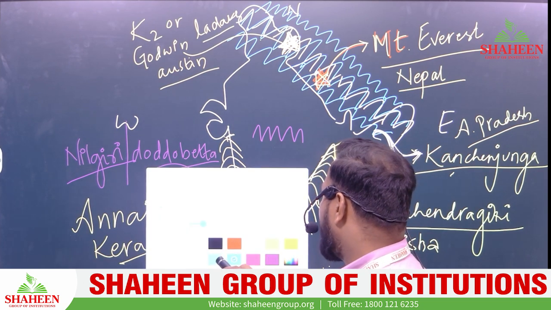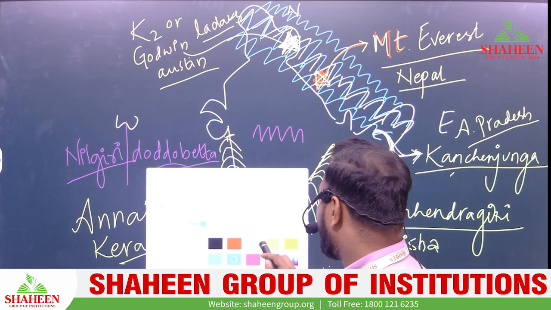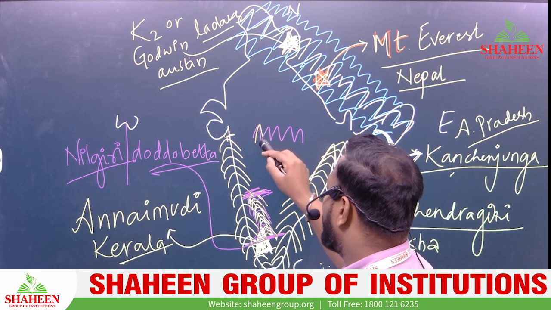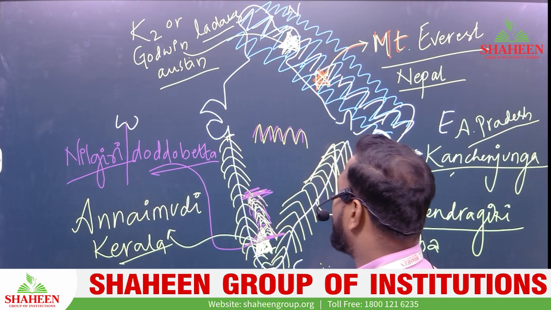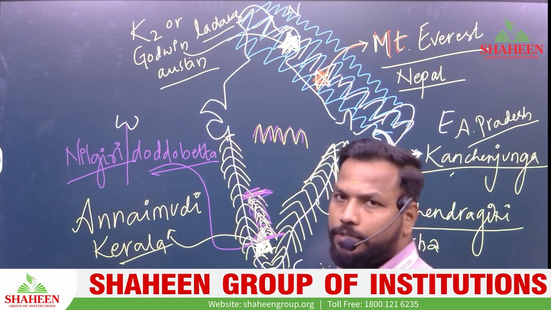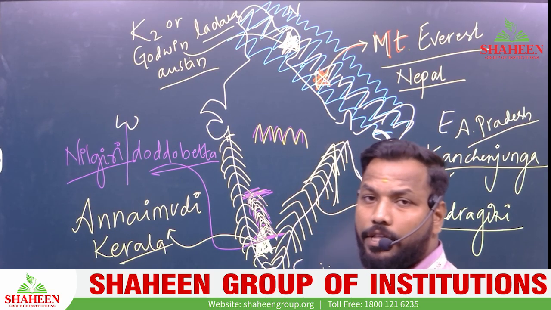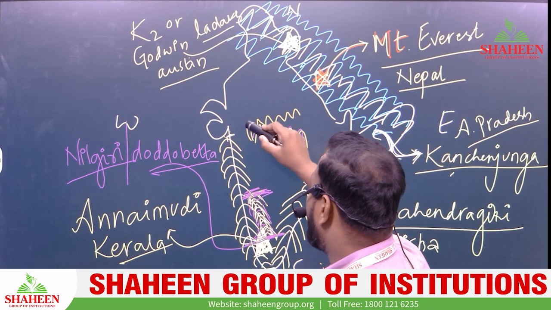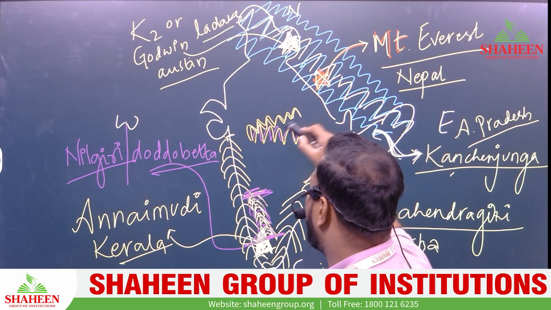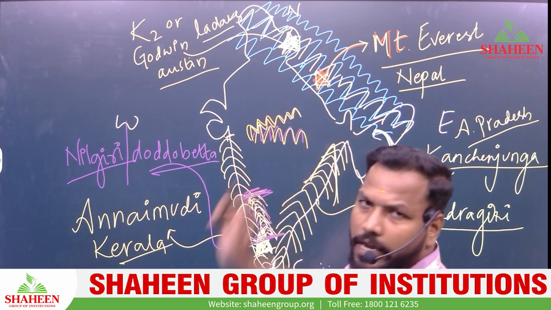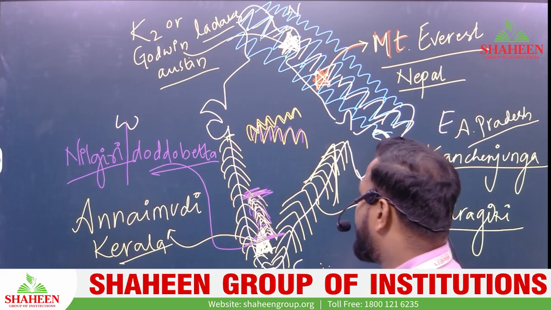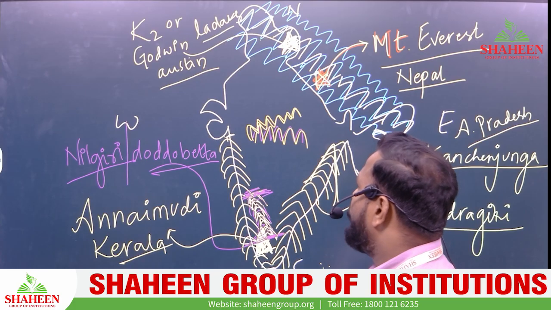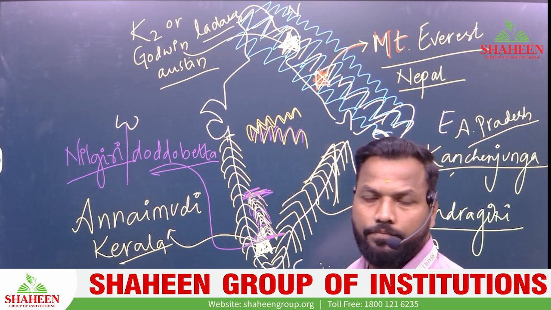We have mountain ranges here. This is the Vindhyas, and the other range slightly adjacent to it is the Satpuras.